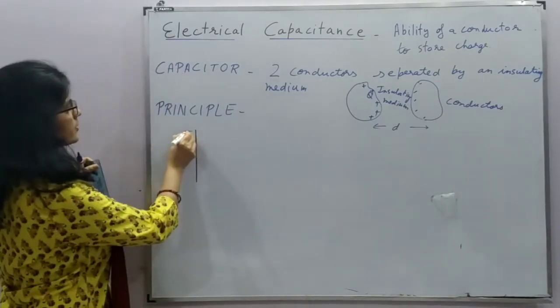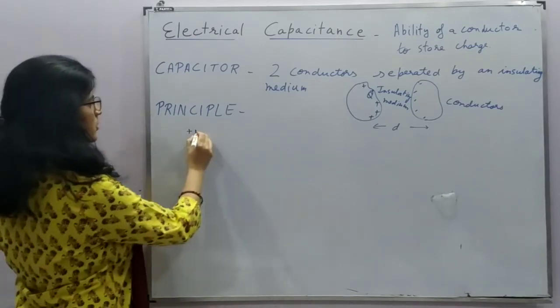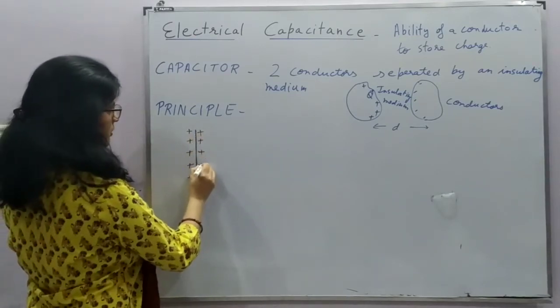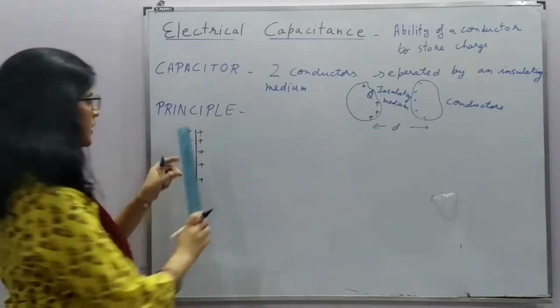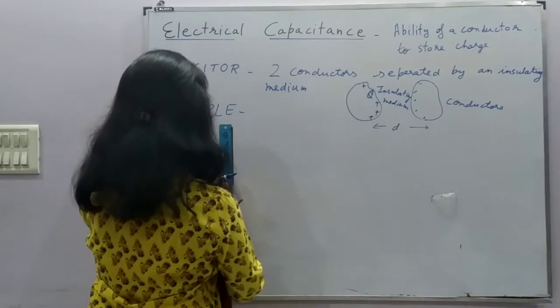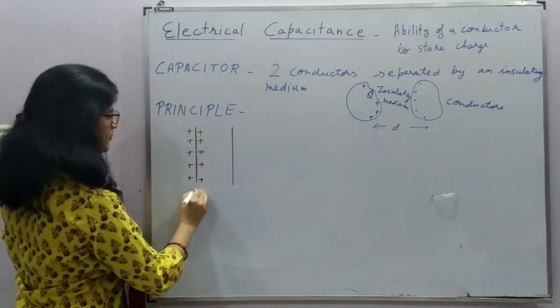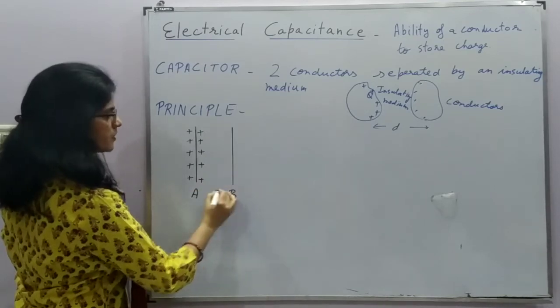So, this is the first metal plate which is charged. Suppose this is positively charged. Then we keep an uncharged metal plate near it, right? So this is suppose plate A, this is plate B.